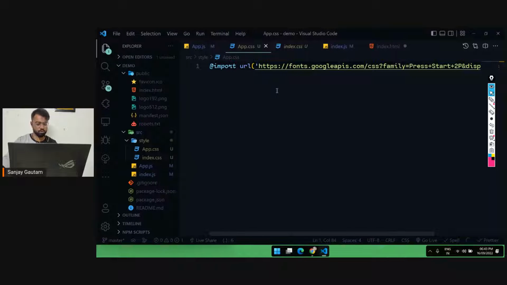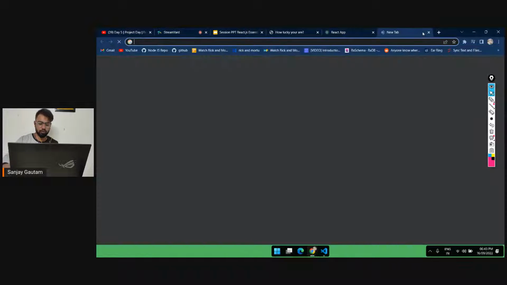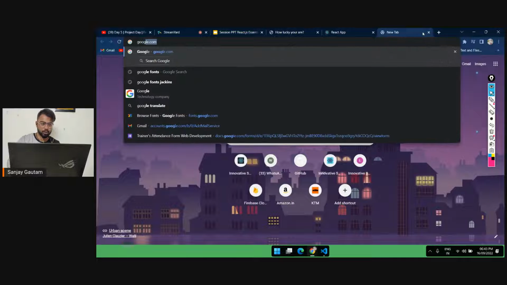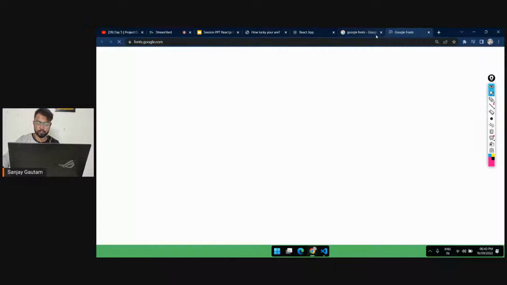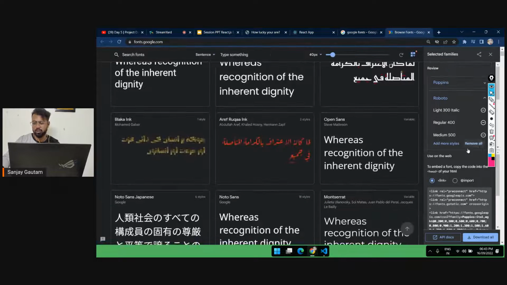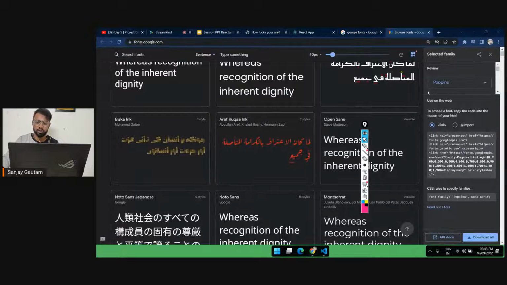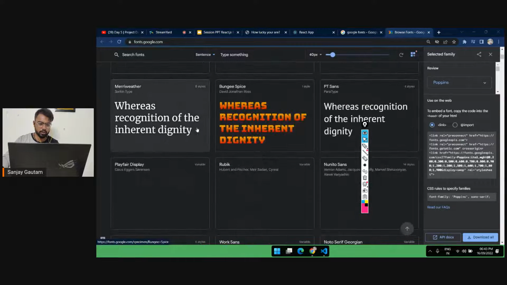For those who don't know how to import fonts in CSS, it's very easy. You can just go over here in Google and look for Google Fonts. Here you can look for any font, whichever you like. Suppose you want to use this font, Roboto, or let me just take this one.